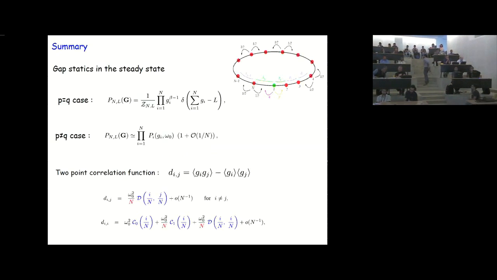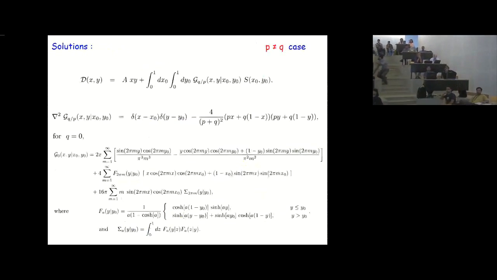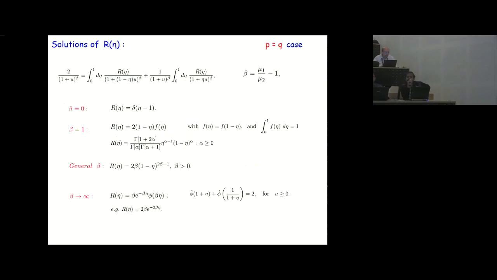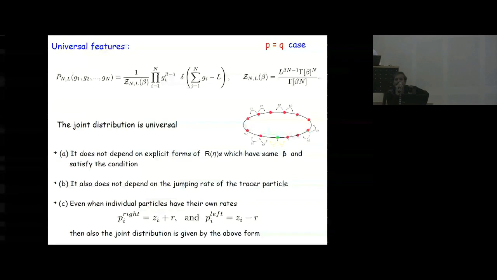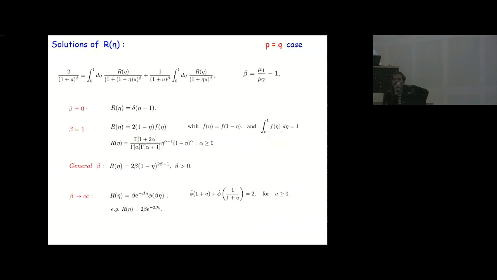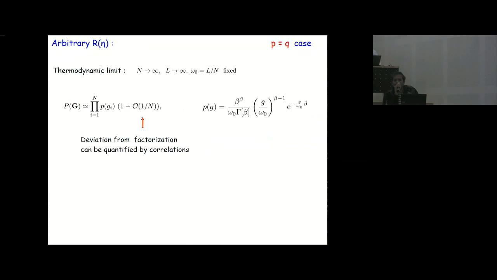So where you say that for P equal to Q case... Yes. The distribution is factorized in the order of 1 by n. Yes, it is factorized. But in general, it is not true, because the model studied by Satya and Rajesh is related to this model, no? Yes, yes.